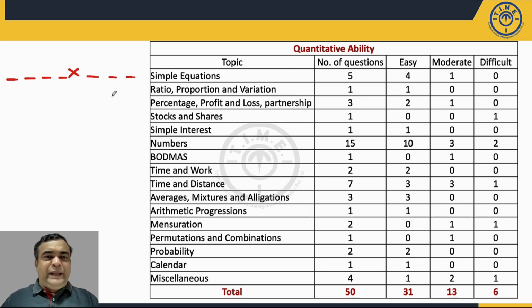So if you multiply this product, then it will take a lot of time. But suppose I say the last digit was 8, here the last digit is 4, 8 4s are, I don't remember the exact numbers, but 8 4s are, the last digit of the product should be 2. There was only one option which was ending with 2. So that way I could have solved the question easily from the options also.